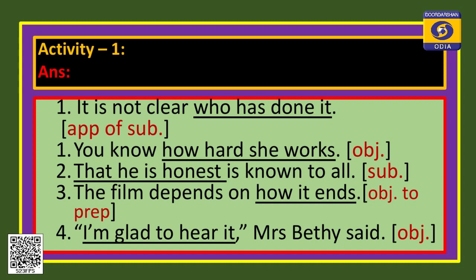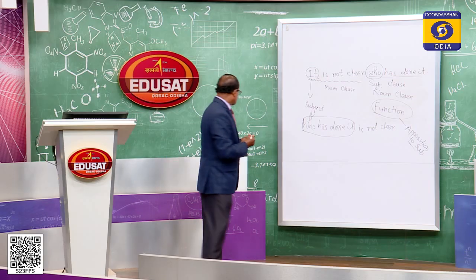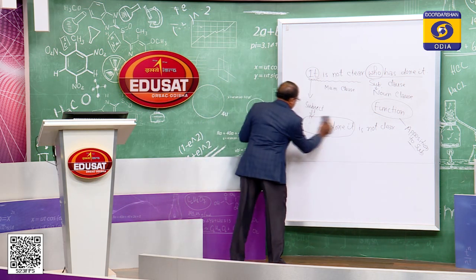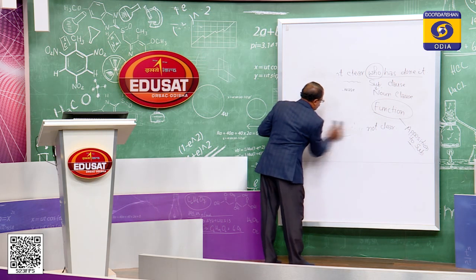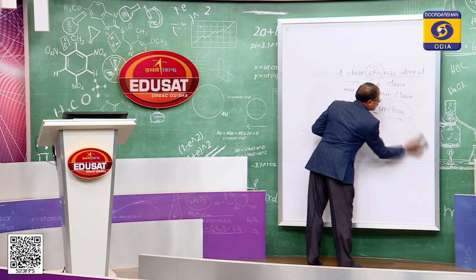That he is honest is known to all. That he is honest, that clause occupies the place of the subject, and its function is the subject function. The film depends on how it ends. This is object to the preposition, right. Suppose I am going to write one sentence, you just see why we should say that this is object to the preposition, you can better understand.